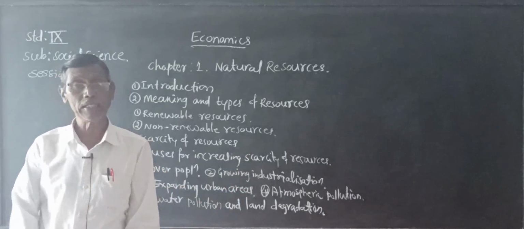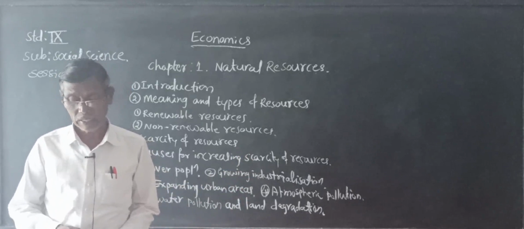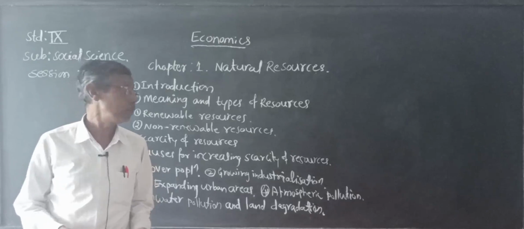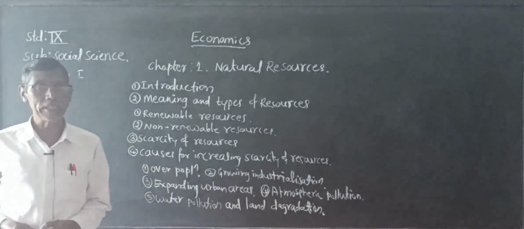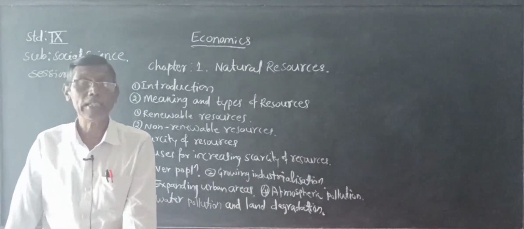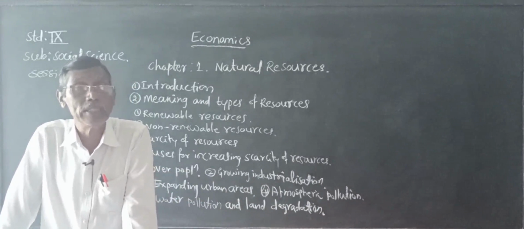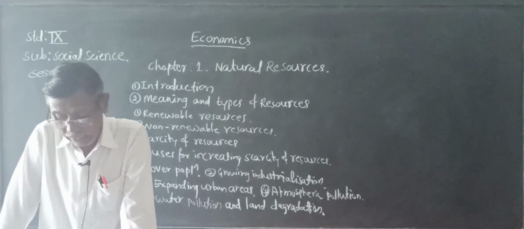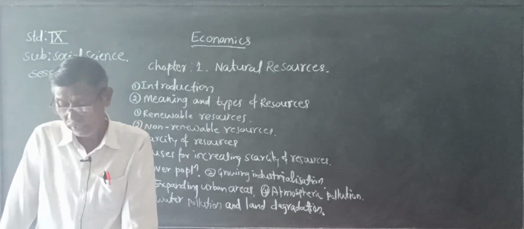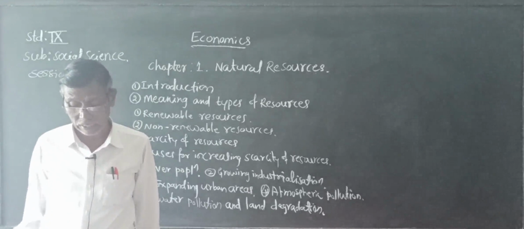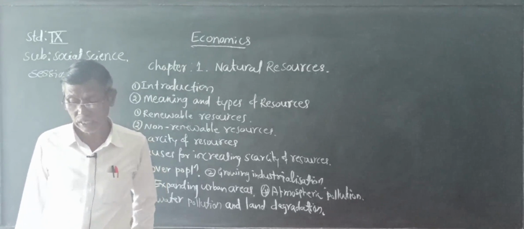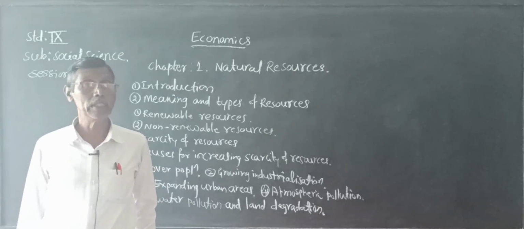So the main factors for the scarcity of resources: the first one is overpopulation. Overpopulation is one of the important factors responsible for the scarcity of resources. Increasing population requires additional land for growing additional food.